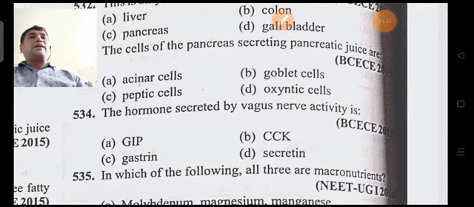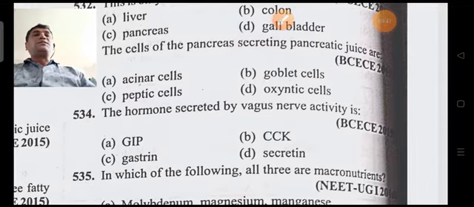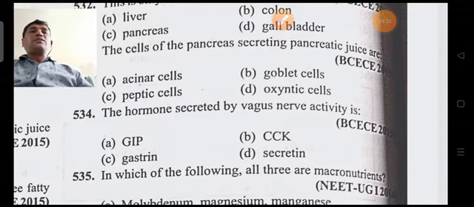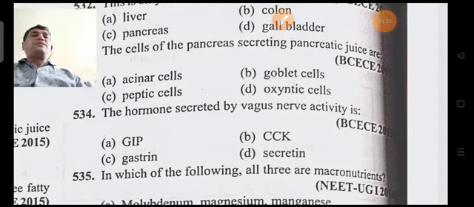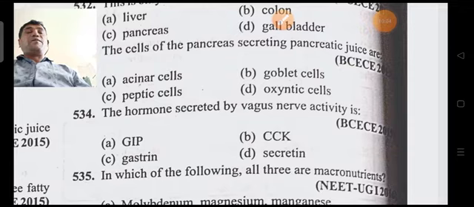So here GIP stands for gastric inhibitory peptide, CCK stands for cholecystokinin, and gastrin is produced in the stomach, and secretin is produced at the duodenum to reduce the pH levels of the gastric acid.